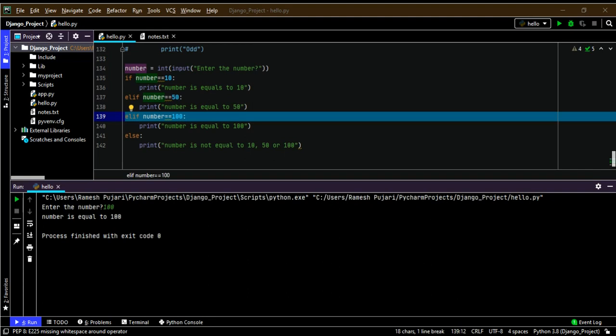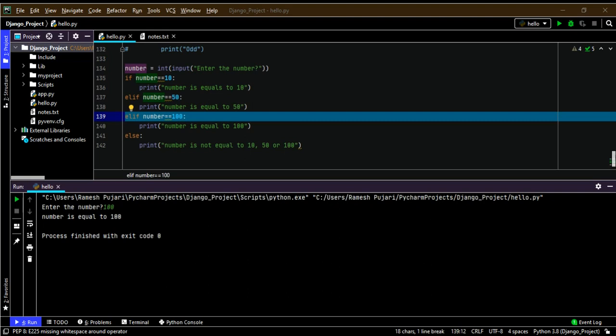If the condition is satisfied, that block of code will be executed. It is also called a pre-tested loop, because we are not aware of how many iterations it is going to take.